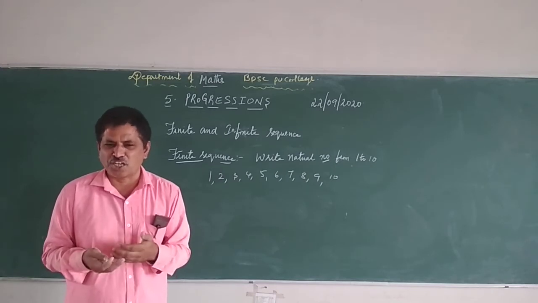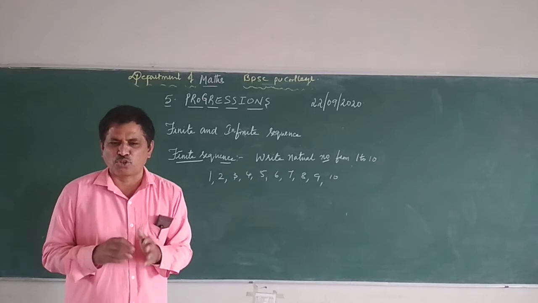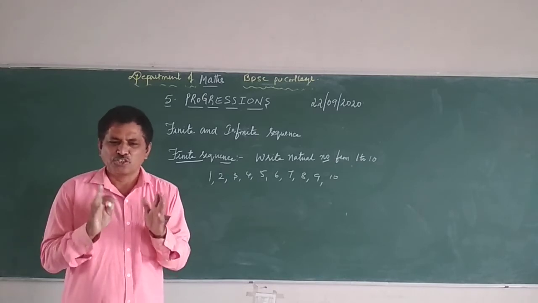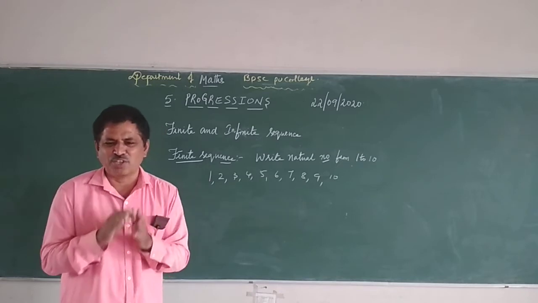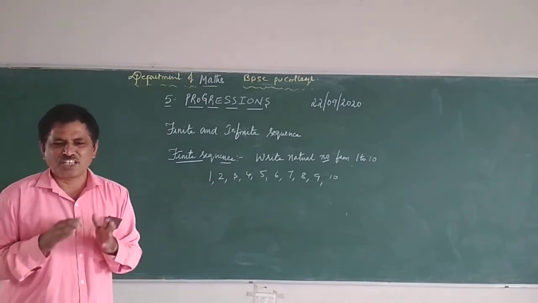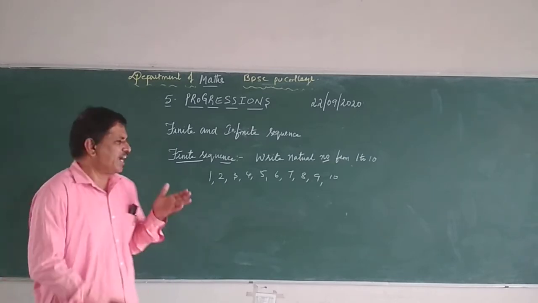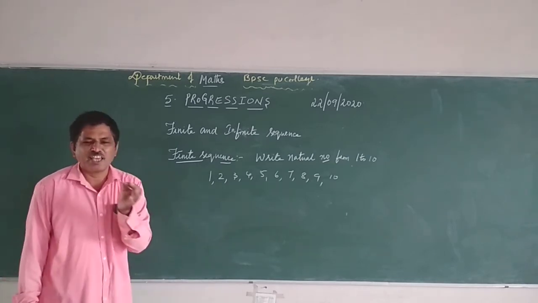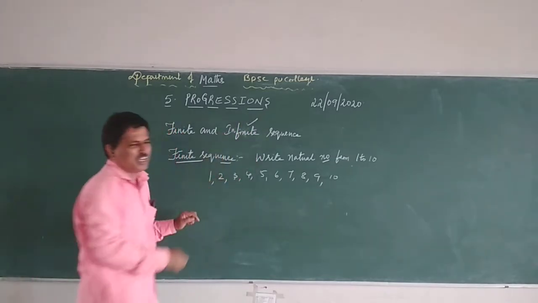If you write up to 1000 also, I will say I didn't tell up to 1000, so you keep on writing. So in the second statement it is very clear that there is no end for it. Whenever there is no end in the sequence, that sequence is called an infinite sequence.